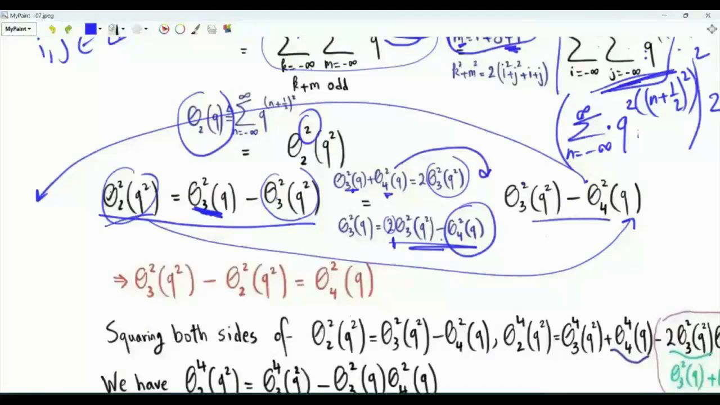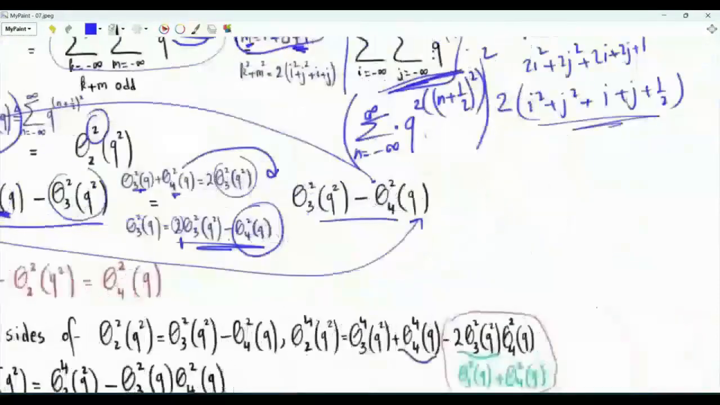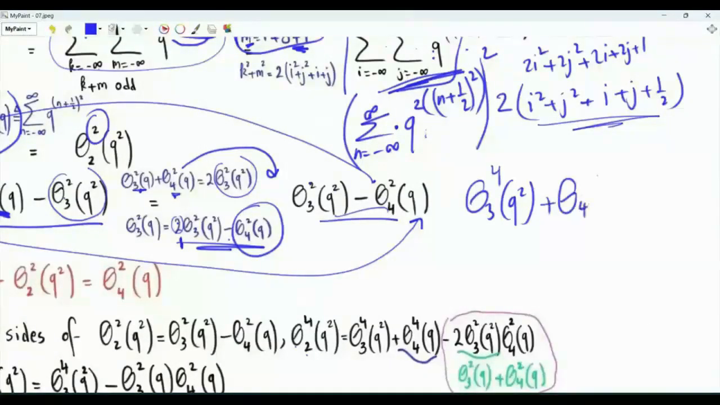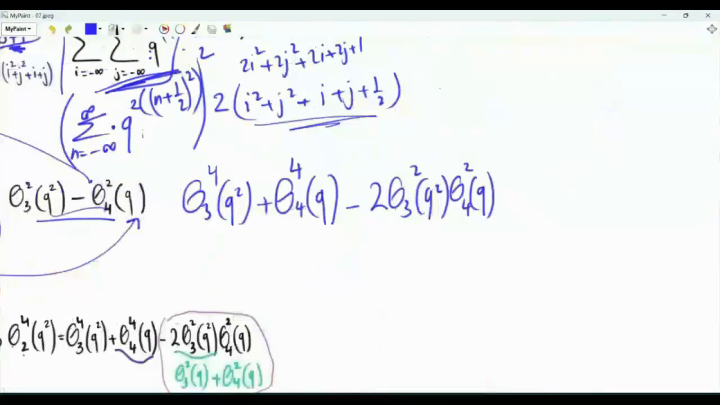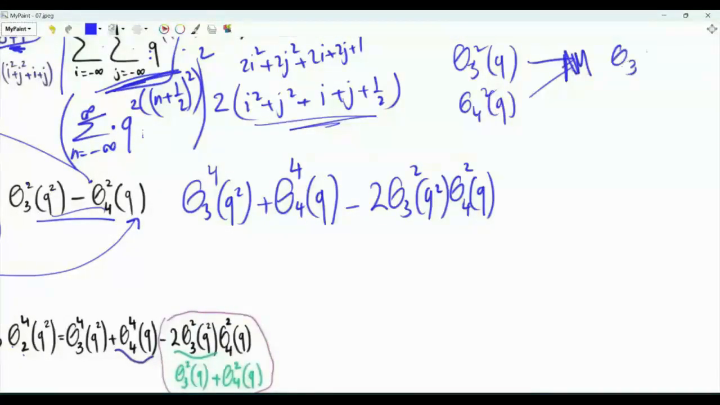Let's go back to this line here and square both sides. This becomes theta 2 of q squared to the power 4. On the right hand side, we get the following. We get theta 3 of q squared to the power 4 plus theta 4 of q squared to the power 4. Then we have minus 2 times the product, theta 3 of q squared squared, theta 4 of q squared. Let's recall our previous results. For theta 3 of q squared and theta 4 of q squared, the arithmetic mean is theta 3 of q squared squared, and the geometric mean is theta 4 of q squared squared.